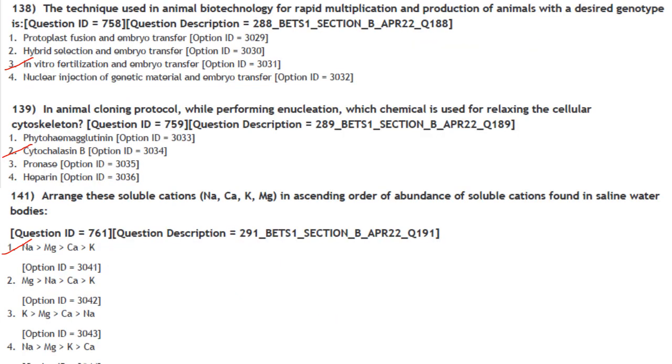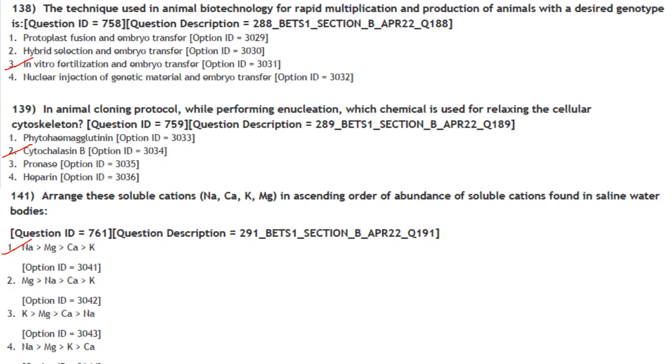And next one. The technique used in animal biotechnology for rapid multiplication and production of animals with their desired genotype is. So it is in vitro fertilization and embryo transfer. Option 3. Then next one. In the animal cloning protocol, while performing enucleation, which chemical is used for relaxing the cellular cytoskeleton? It is cytochalasin B.